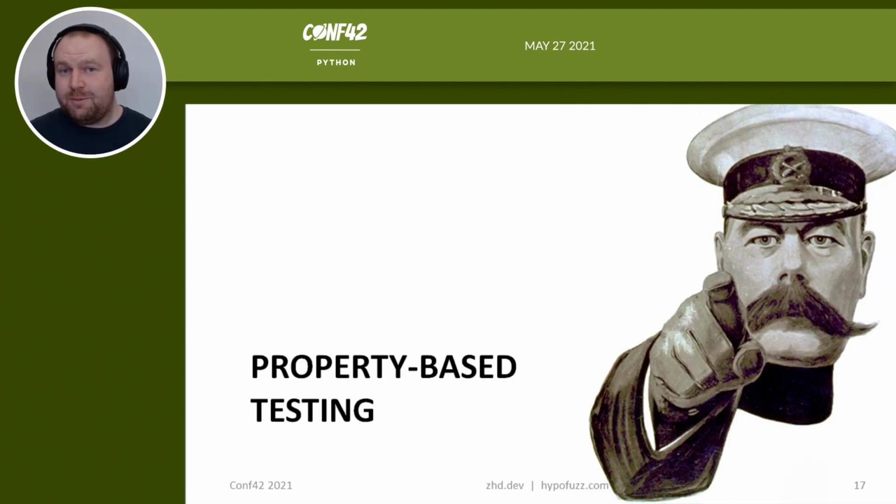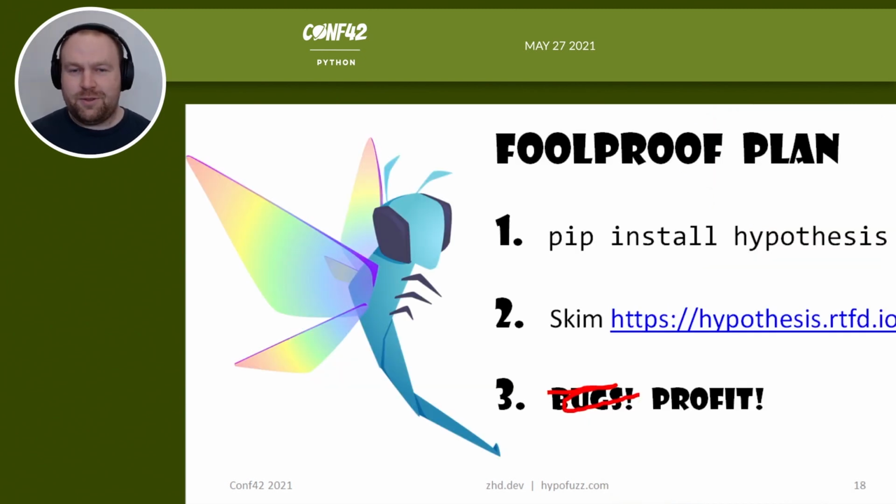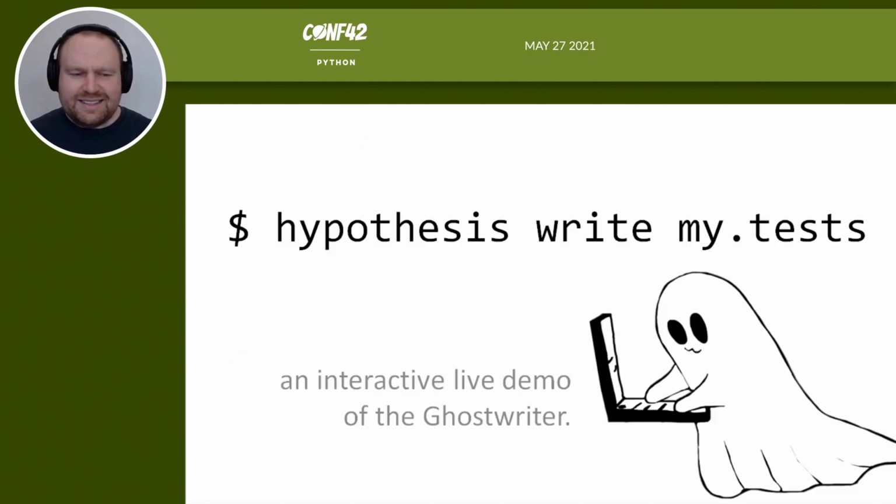So I think property-based testing is great, and I want you to get started. And in order to do that, I've got a foolproof 3-point plan for you. The first is just to pip install hypothesis. It works on any supported version of Python 3, super stable. The second is to have a skim of the documentation, and the third is to find lots of bugs and hopefully profit.